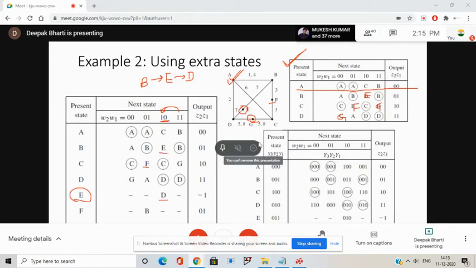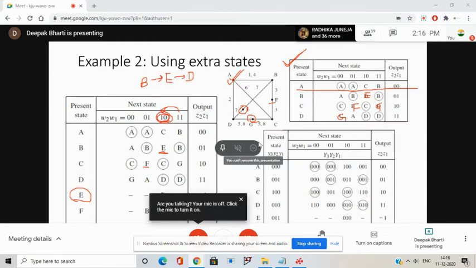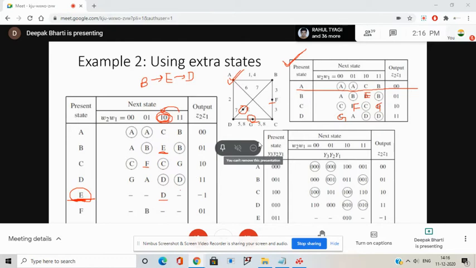It is only this one. So E will be reached only when the transition is made from B to D, and that will occur only when the input is 1 0. Once you reach state E, what will be your next state? It will be D, because I have to go to D. Yes or no? Yes, sir.